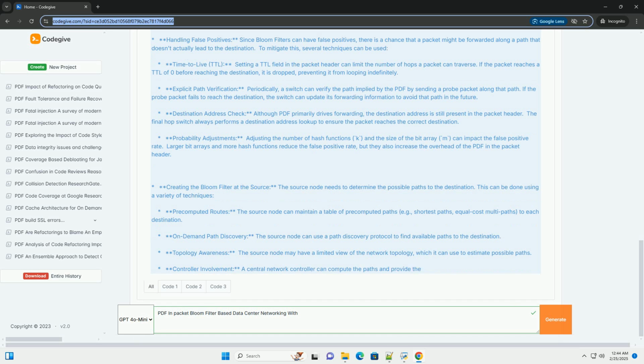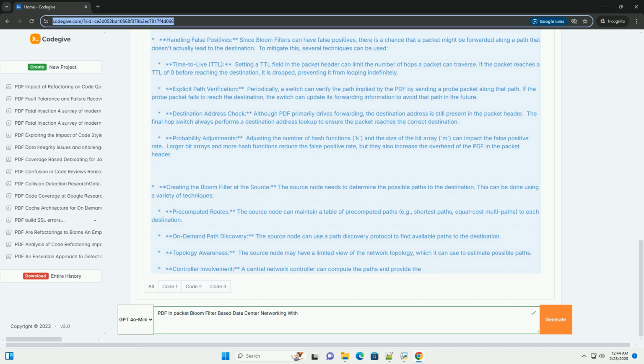4. Key considerations and enhancements. Hash function selection. Choosing appropriate hash functions is crucial for the performance of Bloom filters. Ideally, the hash functions should be uniformly distributed. They should map elements evenly across the bit array to minimize collisions.